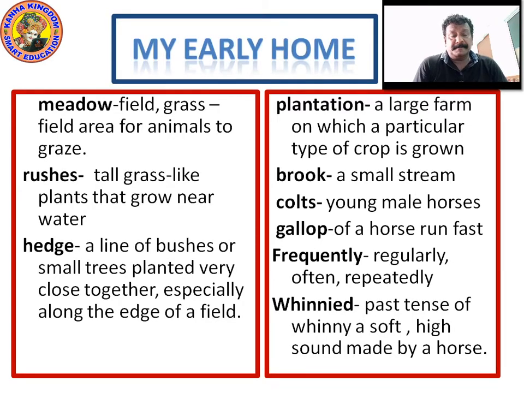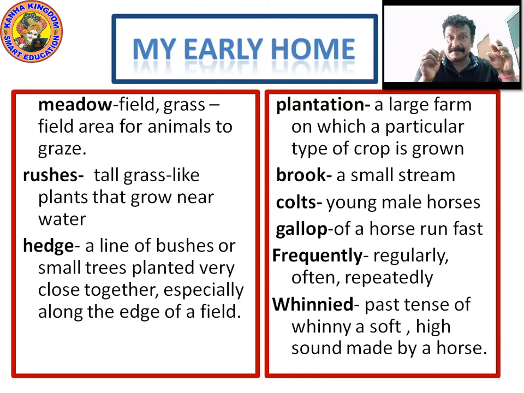My Early Home. Now let's look into some hard words and new words and their meanings. Meadow. What is a meadow? A field, a grass field area for animals to graze. When we talk about a place with grown up grass where the animals go to graze, means animals graze the grass. Whatever we eat is chewing, but whatever the animals eat, the grass, that is called grazing.